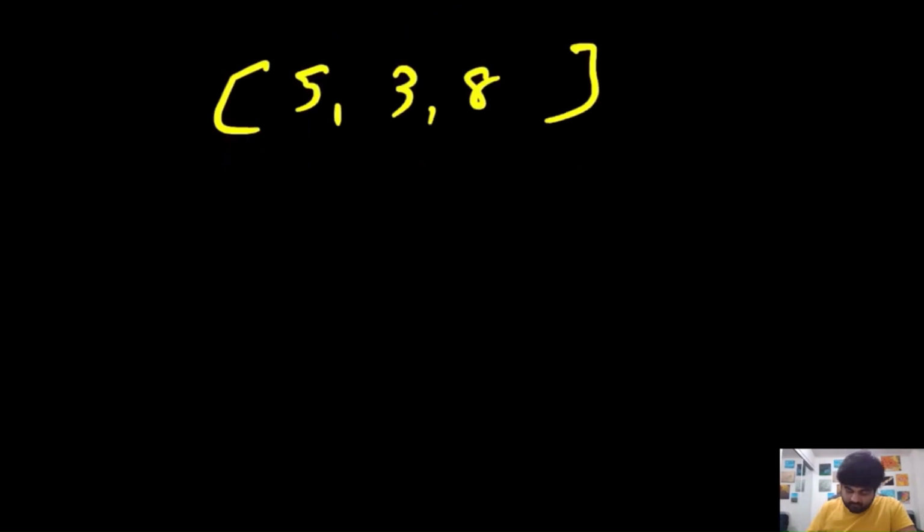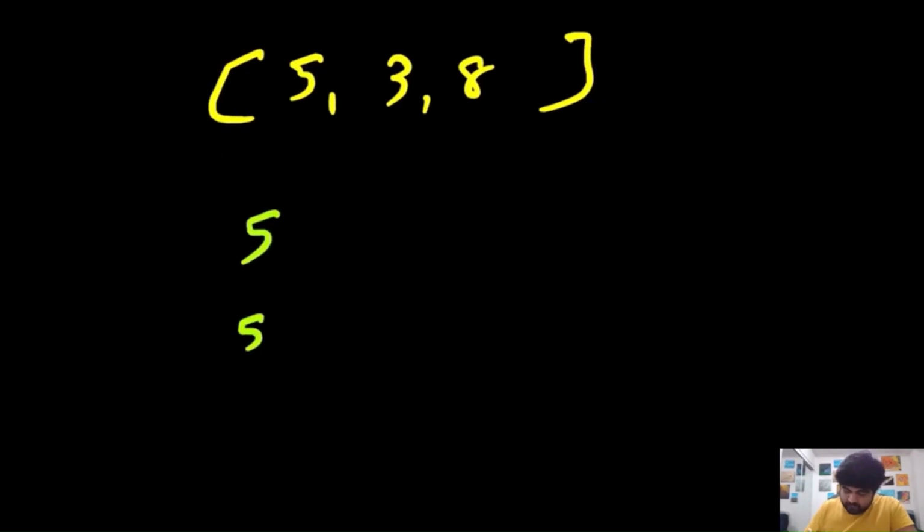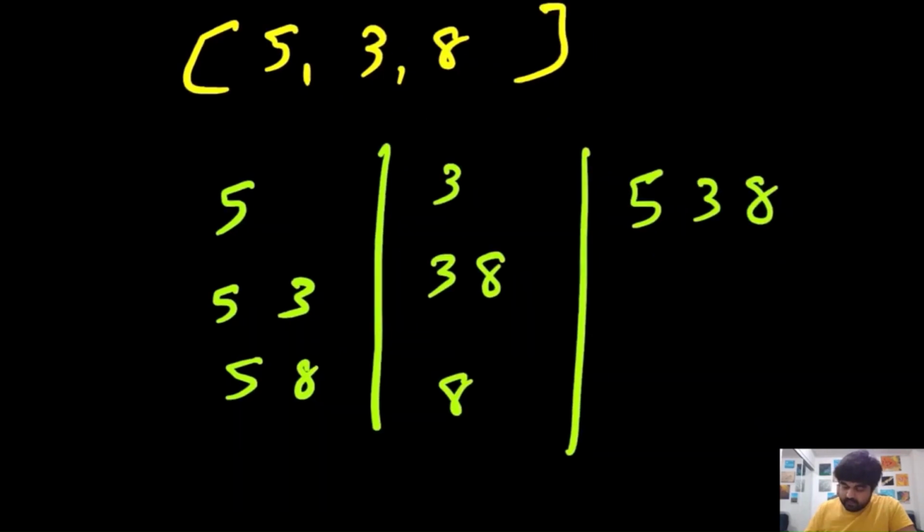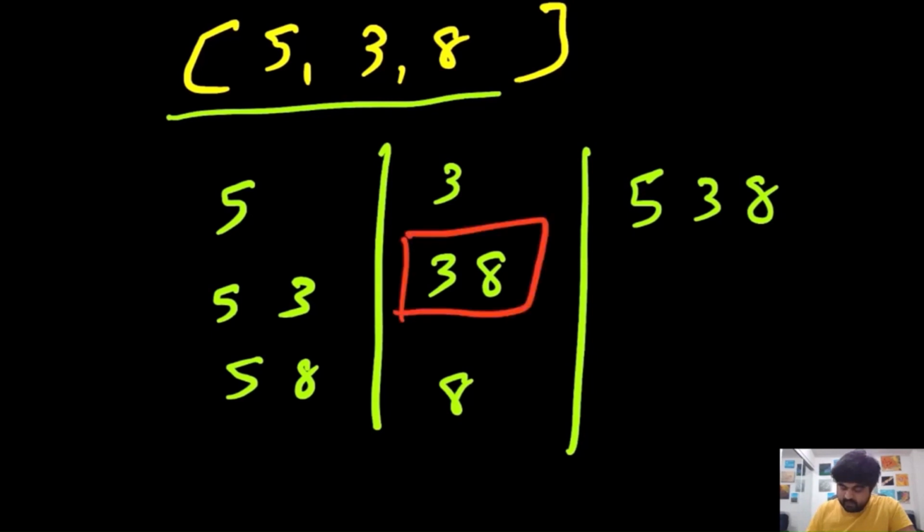So let's start making all the possible subsequences. The possible subsequences would be 5, 3, 8, 5 3, 5 8, 3 8, and 5 3 8. These are the possible subsequences we can make out of only these 3 elements. And if we check the length of each of them, and find which one is in strictly increasing order, we find that the maximum length we can achieve is 2. So this solution works, it works fine.